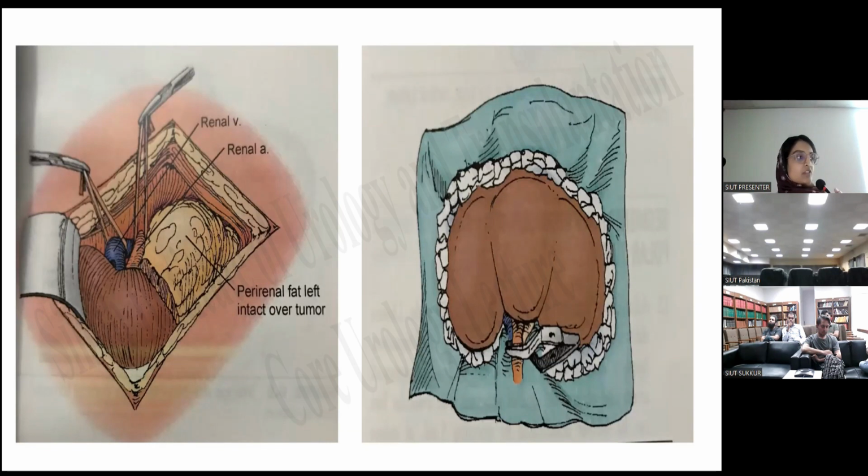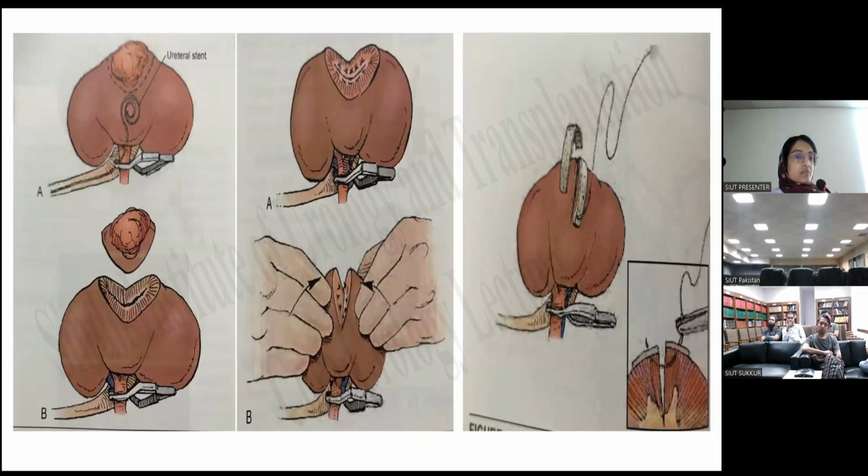Our maximum try is to keep the ischemia time as short as possible. For the warm ischemia, it should be less than 20 minutes, and for the cold ischemia, it should be less than 35 minutes. Next step is incise the renal tumor capsule 5 mm peripheral to the tumor with the help